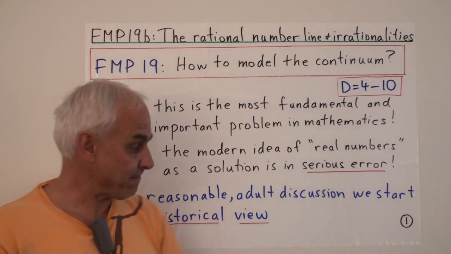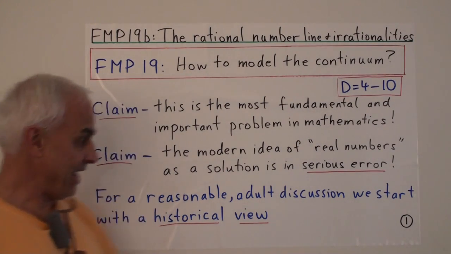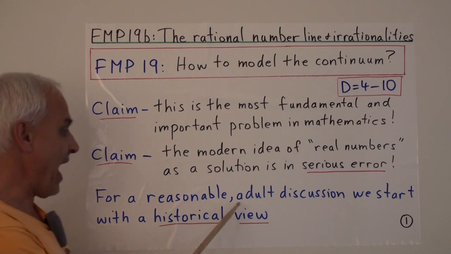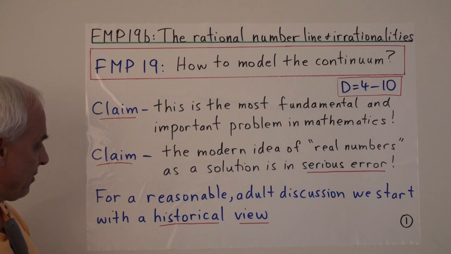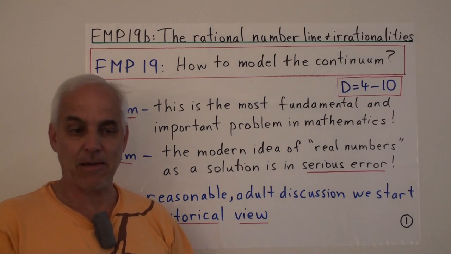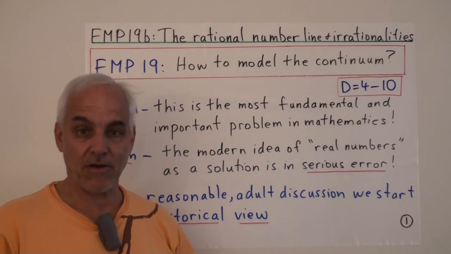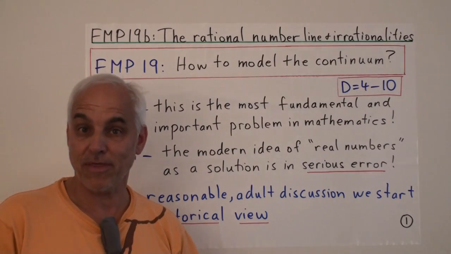Alright, so obviously this is very contentious, and I'd like to promote the idea of having a reasonable adult discussion about it. And one way to start doing that is to start with a historical view, where we see some of the ideas, how they were developed, how the problems arose, and how famous mathematicians struggled with them.